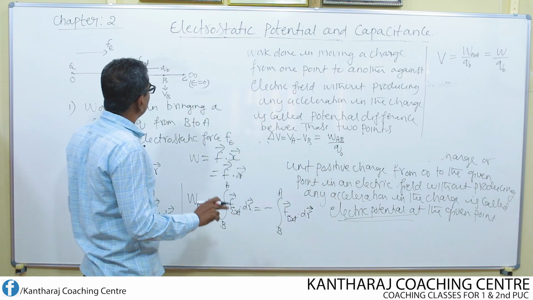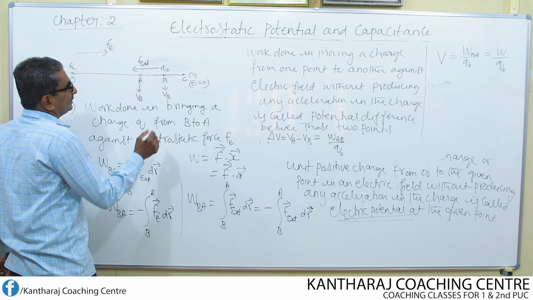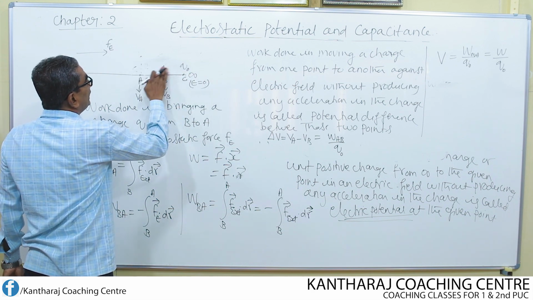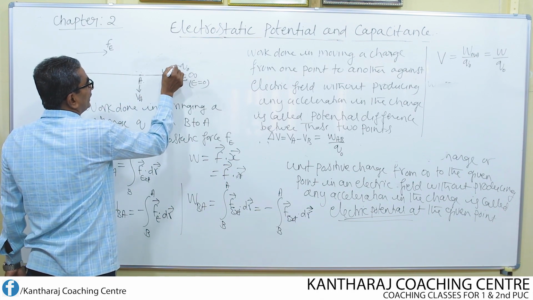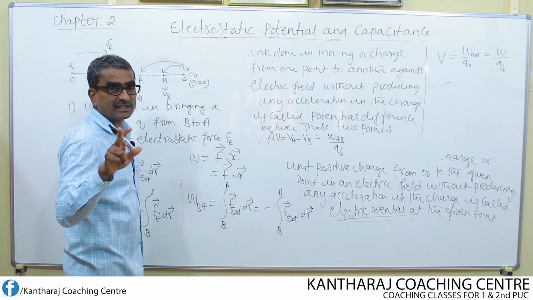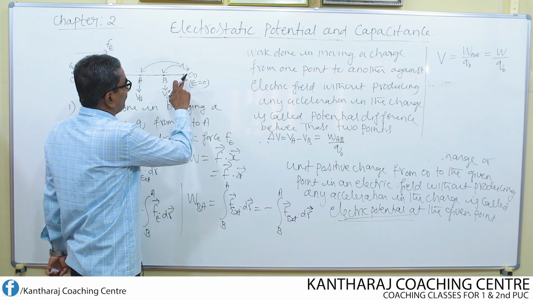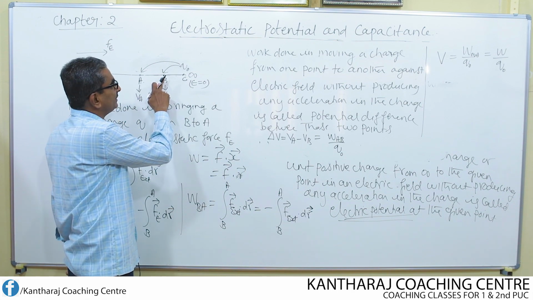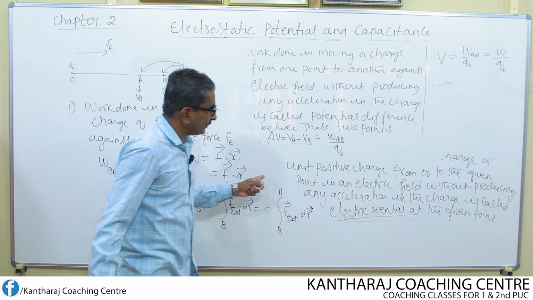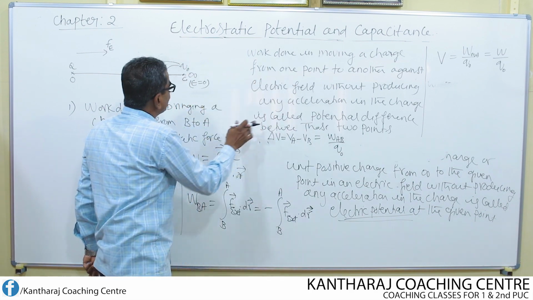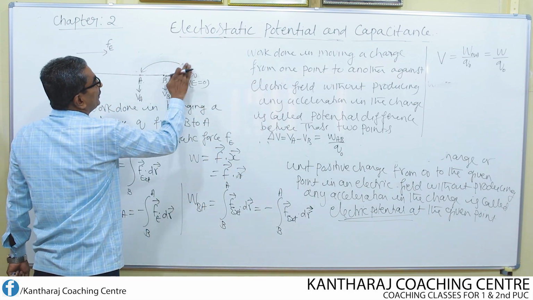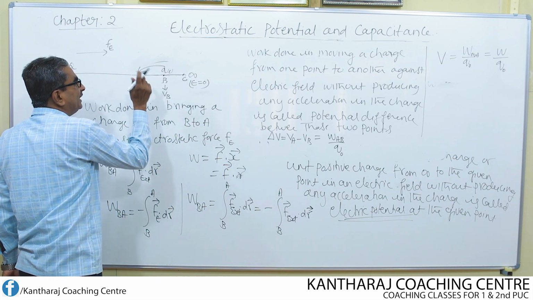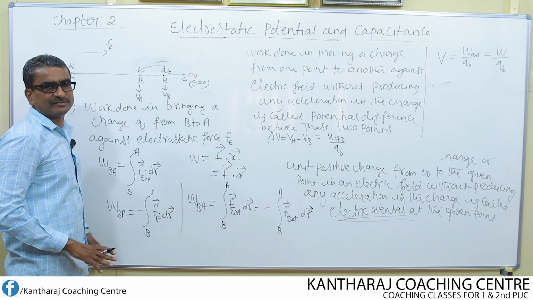But one difference is, while defining electric potential, we shift the charge from where? From infinity to any one of the points, either to this point or to this point. Means from a point where there is no field to a point where the field is existing, we are shifting the charge in case of electric potential. Whereas in case of potential difference between the 2 points, we shift the charge from one point to another point where field exists at those 2 points.